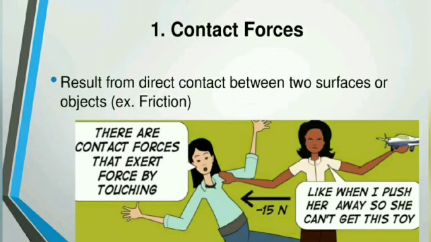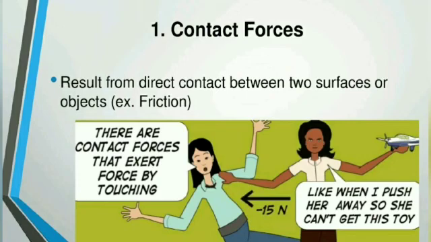What is contact force? Contact forces result when two objects are in contact, and they exert force by touching. Either pushing or pulling, these are the forces which result when there is direct physical contact between two interacting objects.